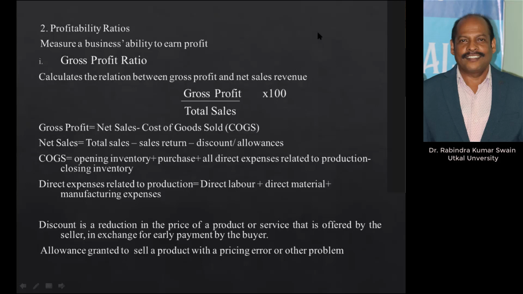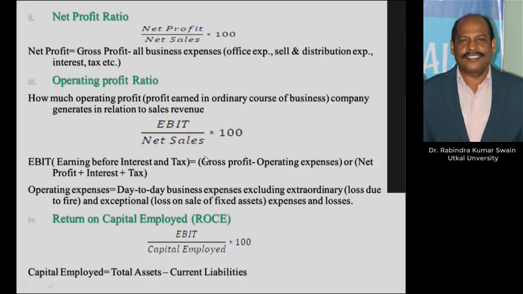Now we will go to the net profit ratio. What is there? Gross profit you calculated. You can calculate net profit by deducting all other expenses which we have not taken, like employee benefit expenses.